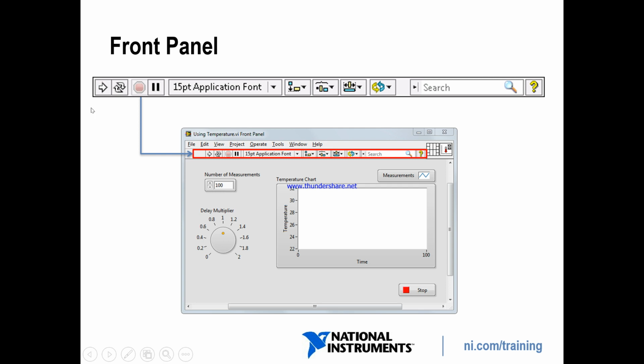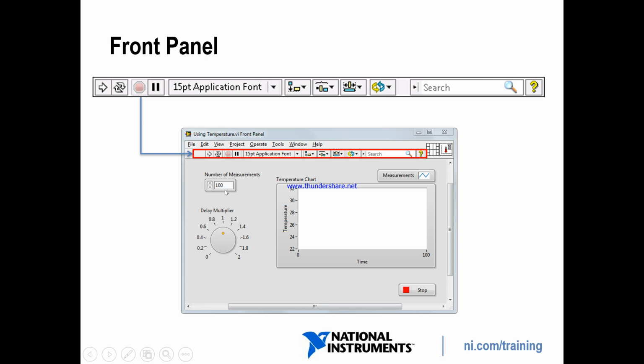If your program is present under any while loop or for loop, at that time don't press the run continuous button. If your program is a standalone program, then press the run continuous button. If you are using any while loop, just press the run button. If you are working with any kind of single VIs, at that time you can press the run continuous button.